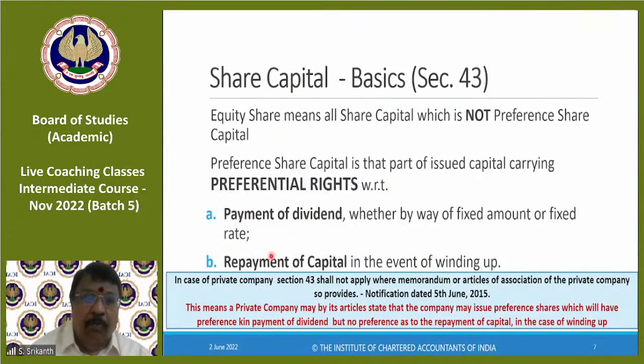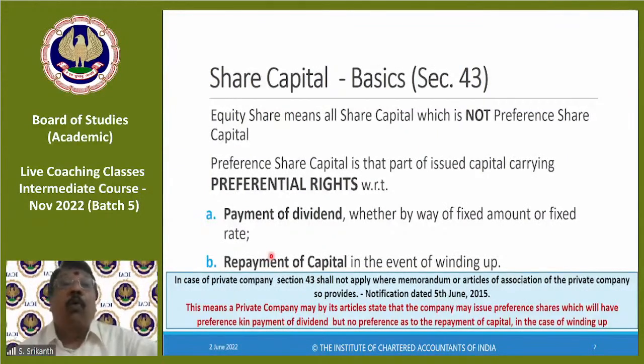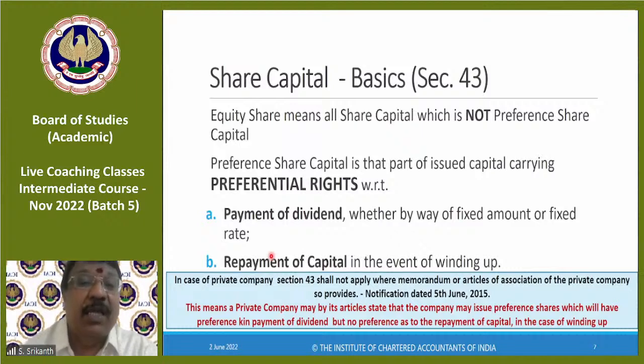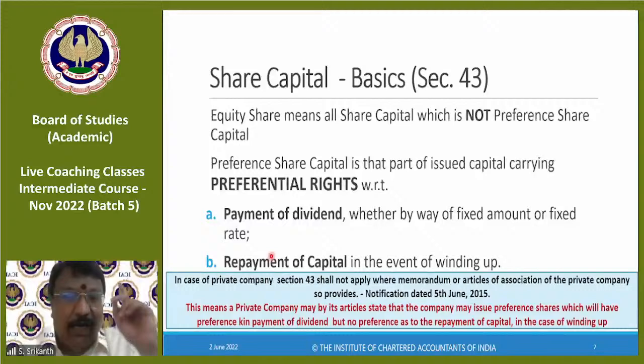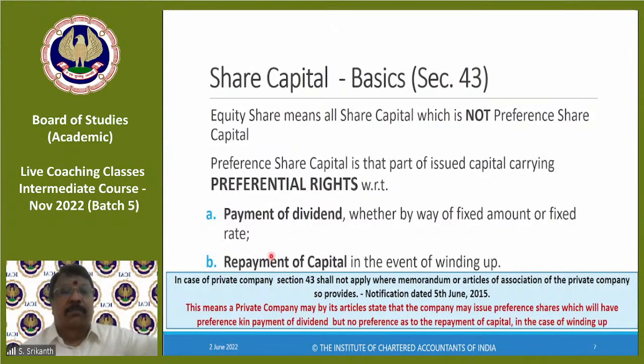Now, the point is, dividend can be either a fixed amount or a fixed rate. If it's a share of 10 rupees, they can say 1 rupee per share, that is a fixed amount, or 20% per share, which means we calculate 20% on 10 rupees. When the dividend is declared and paid, first we have to pay the preferential shareholders. Only after the preferential shareholders have been paid can the equity be declared a dividend. You cannot declare equity dividend unless preference dividend has been declared and paid.